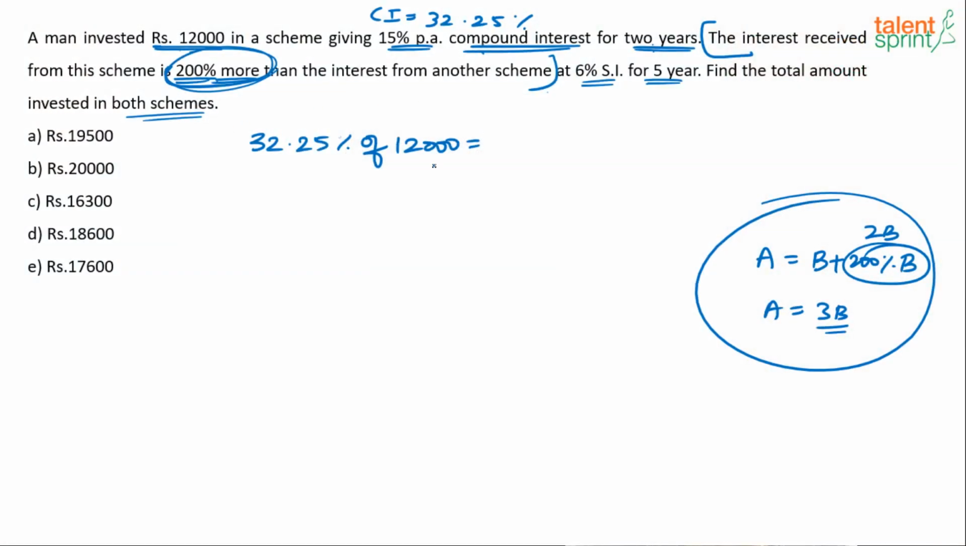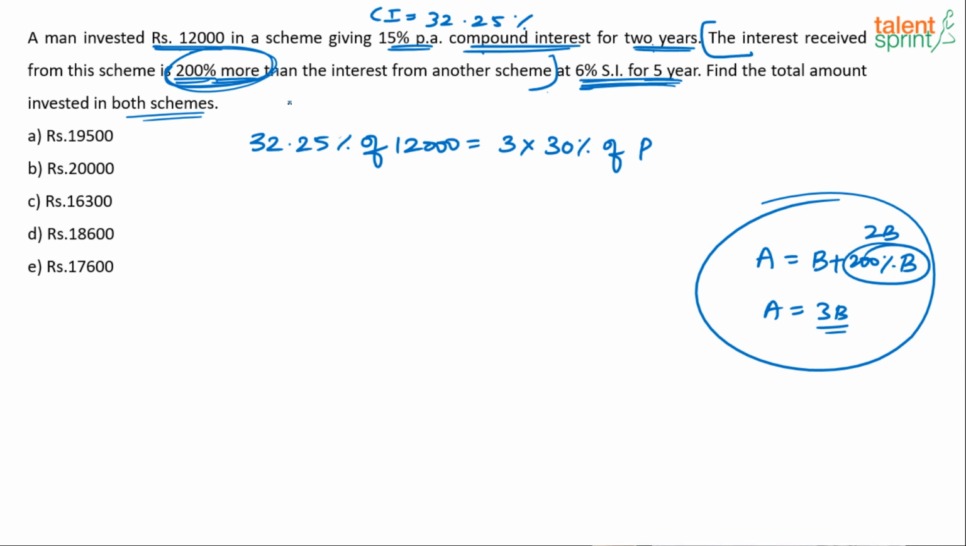So I know that this value, 32.25% of 12,000, is 200% more. Meaning it is 3 times the other value. What is the other value? The simple interest case. 6% for 5 years is 30%. 30% of what principal? We don't know. That's what we have to evaluate. The first principal is given, 12,000. The second principal has to be found, and then the 12,000 and this principal value have to be added.